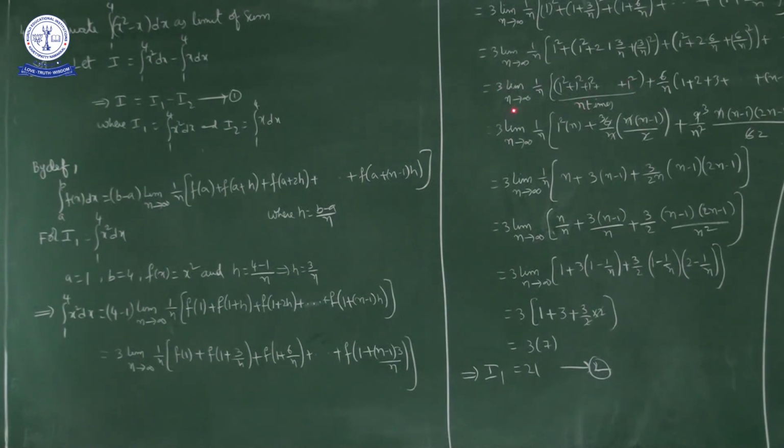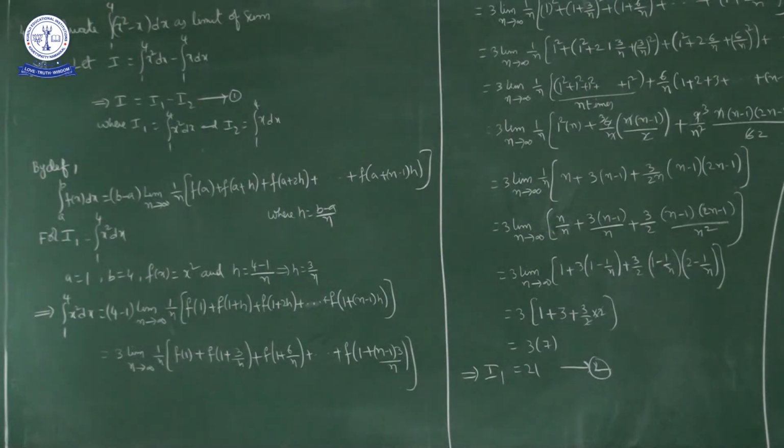So 3 into limit n approaches infinity, 1 by n into 1 square plus 1 square plus 1 square and so on up to 1 square n times, plus, if you observe here, 3 by n into 2 into 1, nothing but 6 by n. Here also 6 by n into 2, next term 6 by n into 3, next term 6 by n into 4, and so on up to 6 by n into n minus 1.